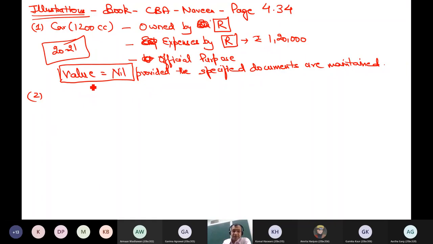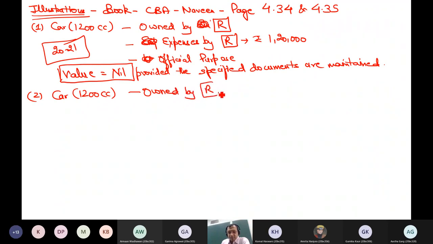A Maruti WagonR 1200 cc car. It is on page 4.34 and 4.35. The 1200 cc car is owned by the employer. Again, owned by employer. It has been given to the employee only for personal purpose. Now the use is 100% personal.